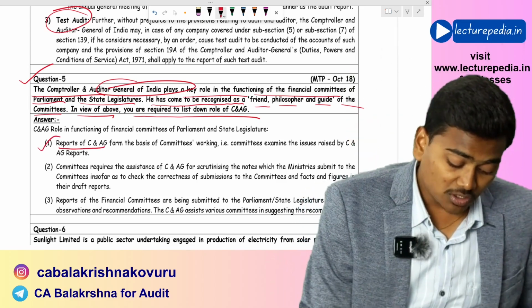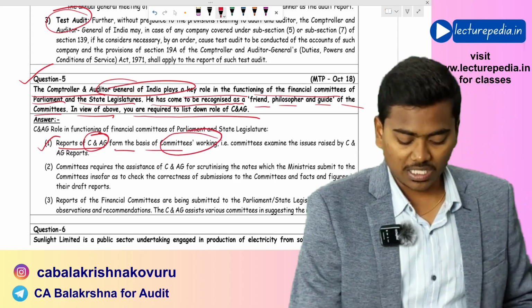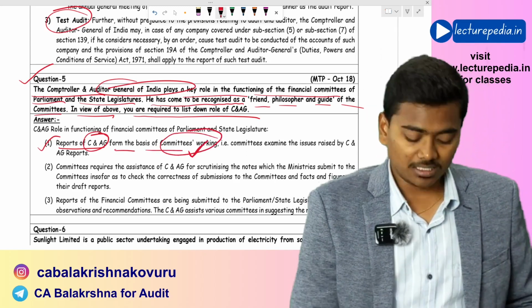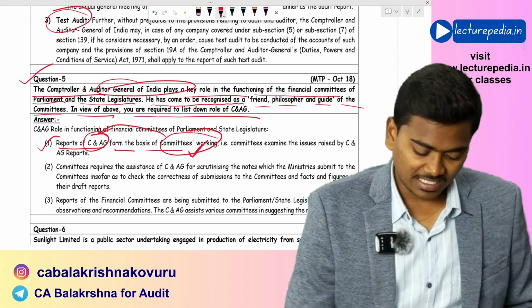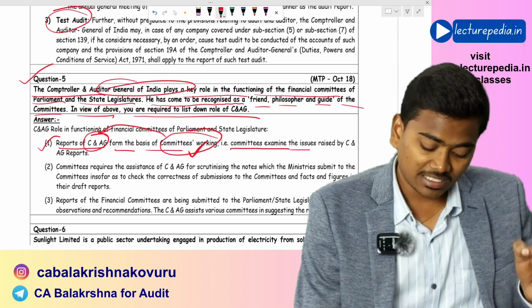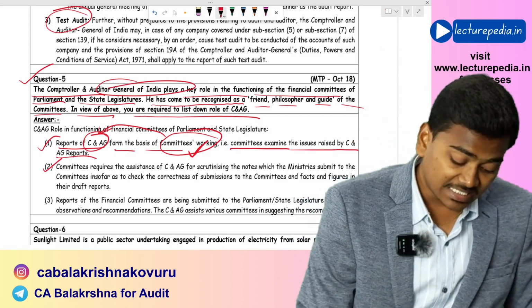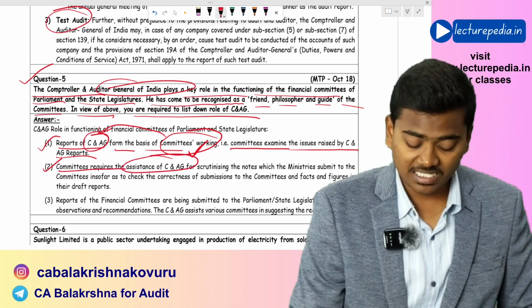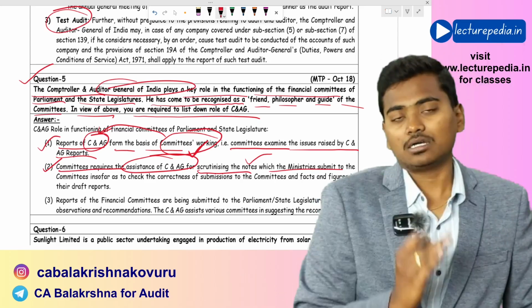Now, these committees will work based on the audit findings that are present in the reports submitted by C&AG. So, reports of C&AG form the basis of the committees' working. Okay, committees will work based on the reports that have been submitted by the C&AG. That is, committees examine the issues raised by C&AG reports. Next, committees require assistance of C&AG for scrutinizing the notes which the ministries submit to these committees.